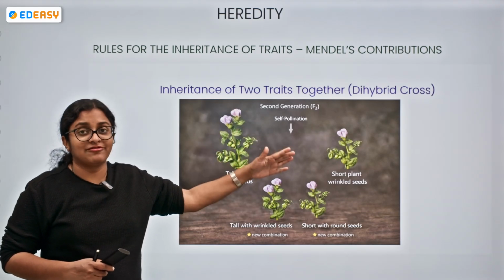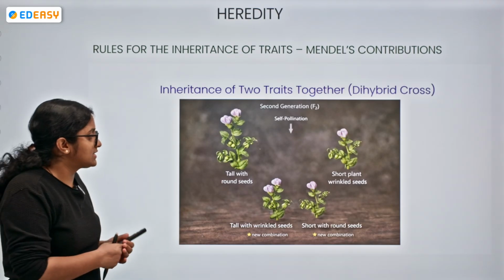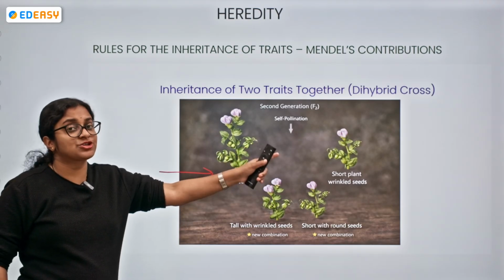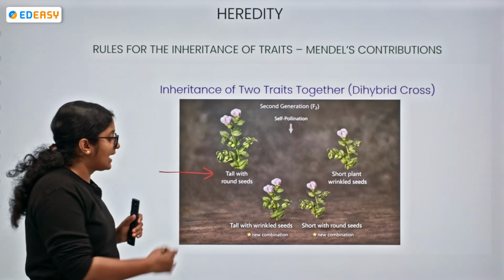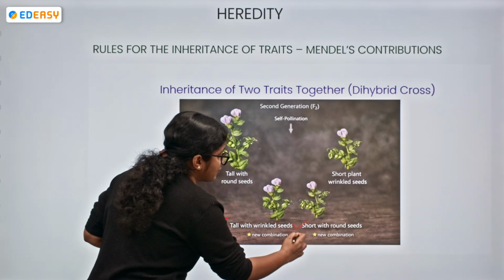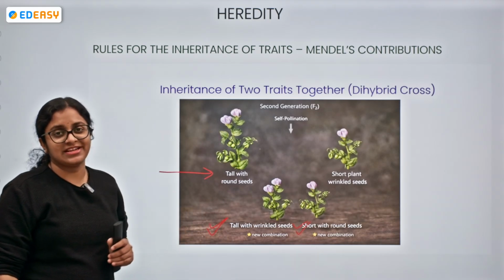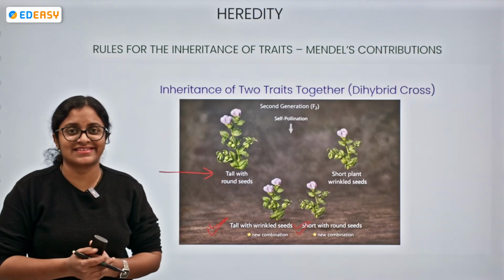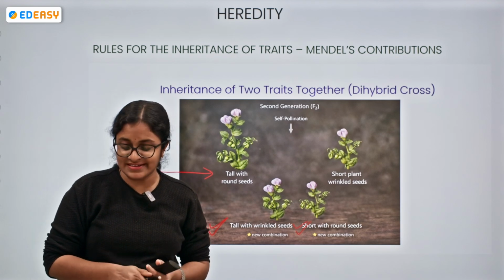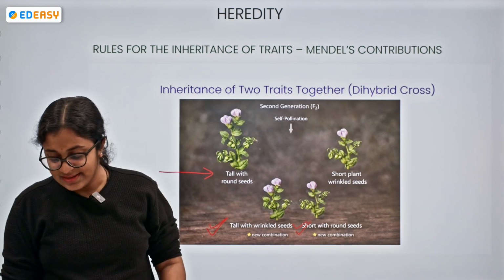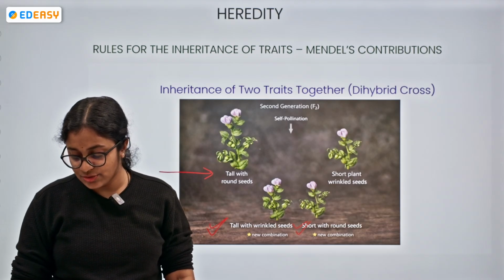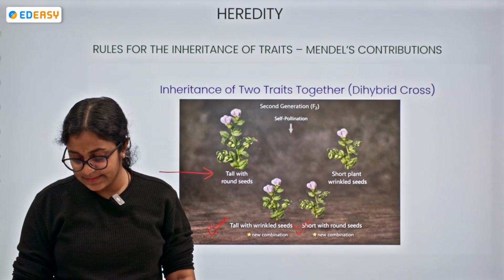So from this, what we can conclude is that in the F2 generation of the dihybrid cross, one combination is tall with round seeds, one combination is short plants with wrinkled seeds, and the other combinations will be tall with wrinkled seeds and short with round ones, which are the new combinations of plants getting produced. Got it, everyone? Are you understanding? So this will be the rule of the inheritance. Let me check if there are any questions.